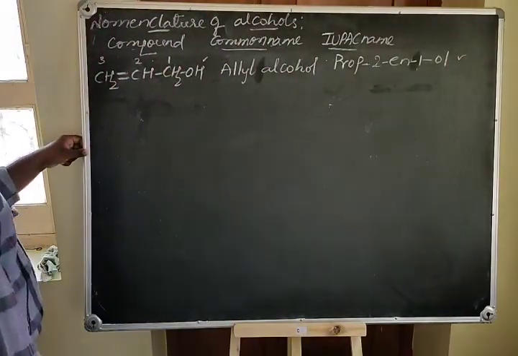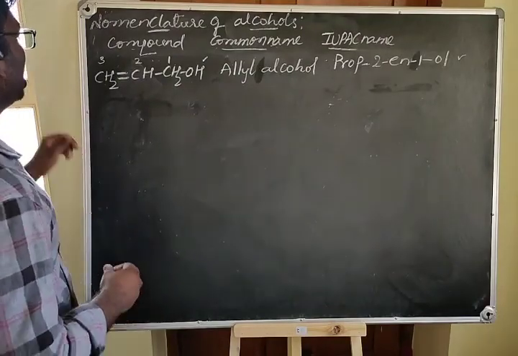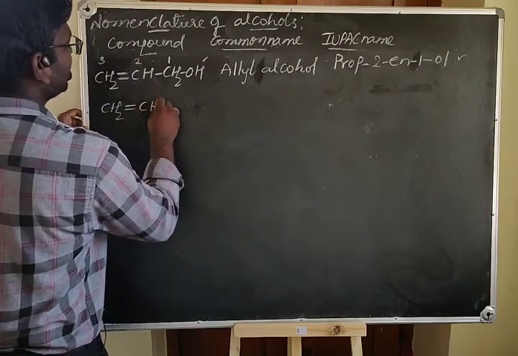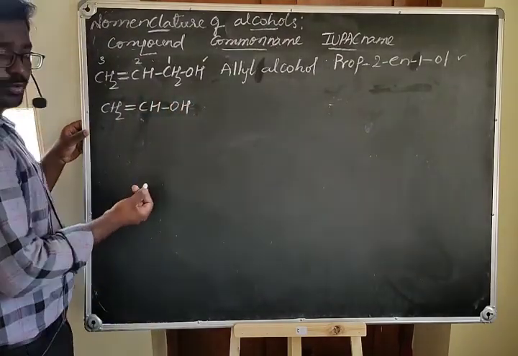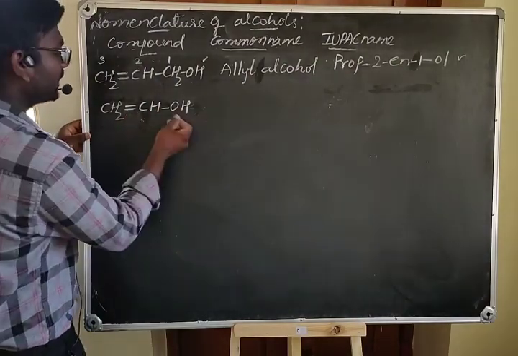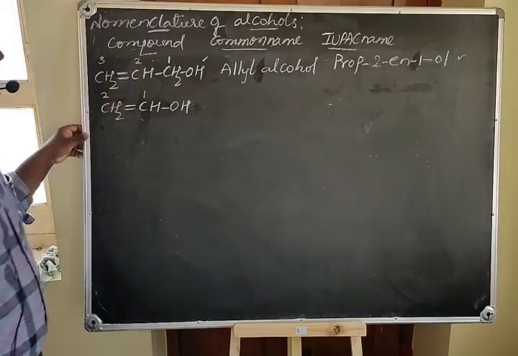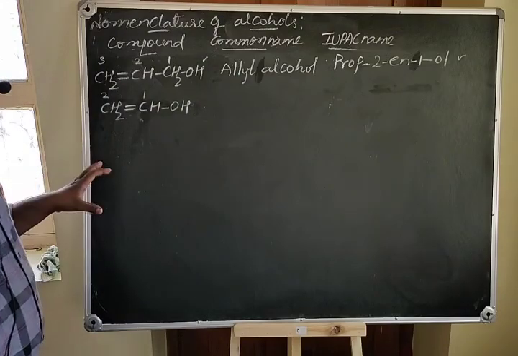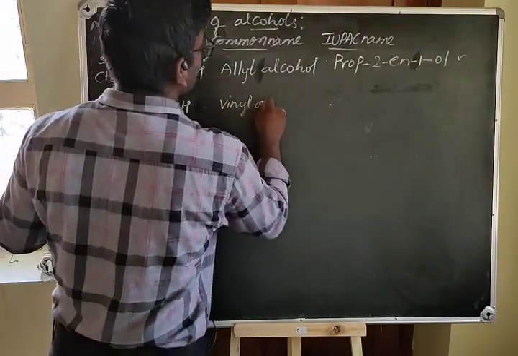Similarly, let us consider some vinylic alcohols, for example CH2=CHOH. Here again there are two functional groups, the double bond and the OH, and both are connected to the first carbon. This is the second carbon, so you move from right to left. The common name for this compound is vinyl alcohol.